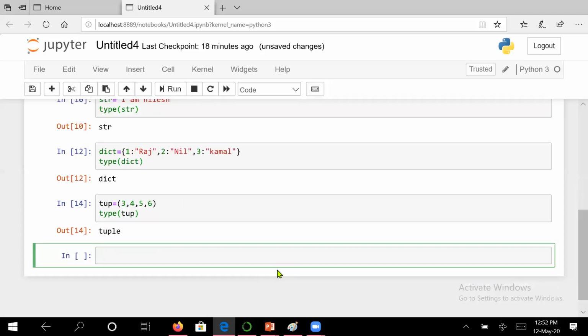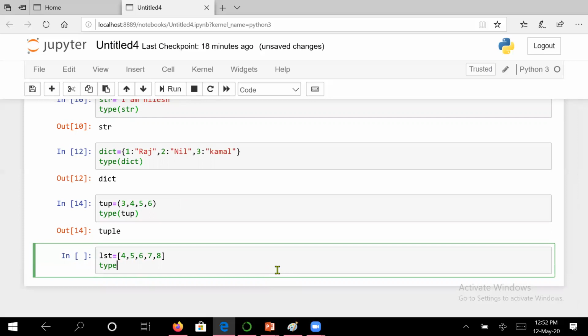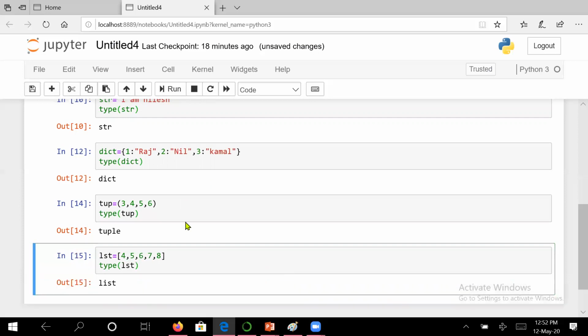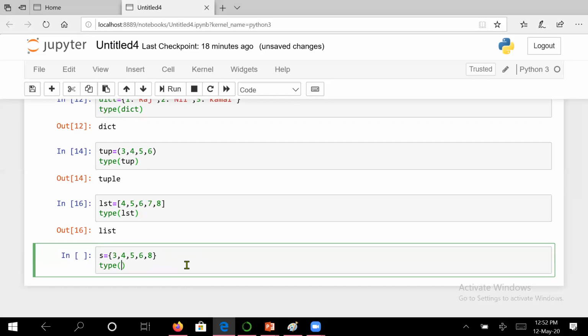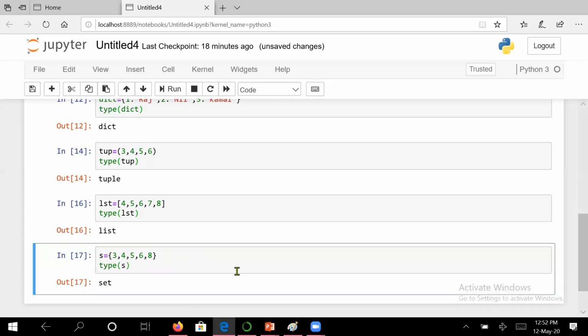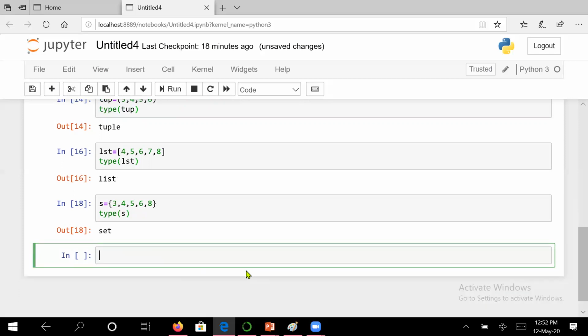Similarly, let us take a list. And let us check its data type, list. So this is how list and tuple work. One more is set, right? So S is equal to it. They are shown by the curly bracket. Please attend previous lectures so that you will know what are set, tuples, list. See, it has shown the set. My intention was to show you that these data structures, dictionary, tuple, list, and set are also data types.